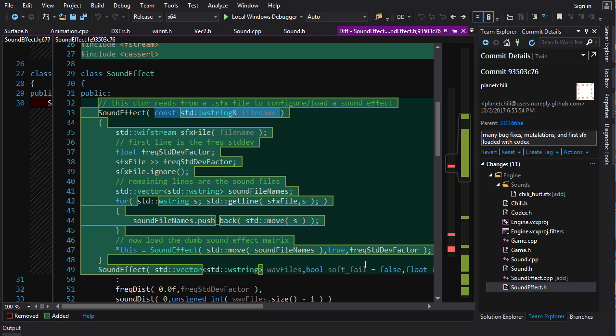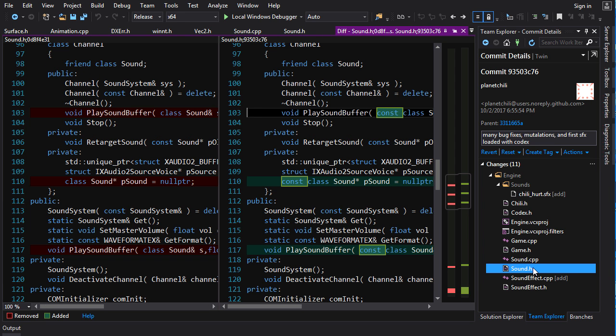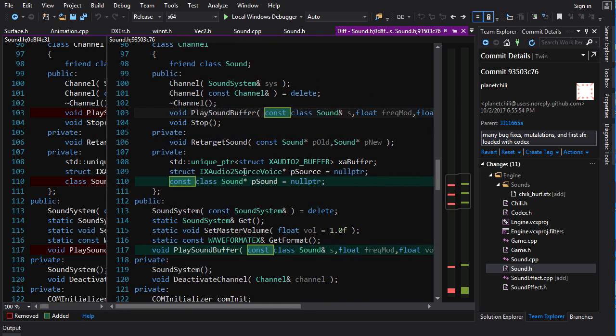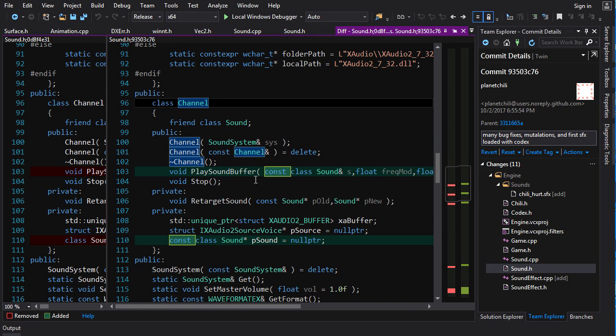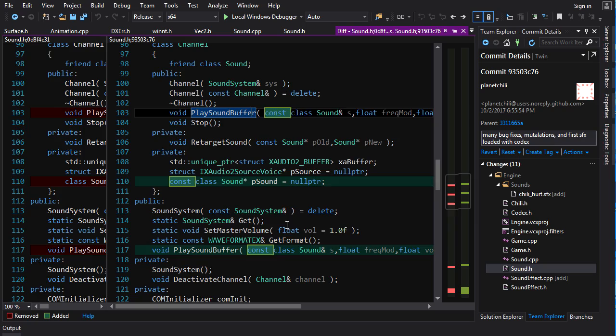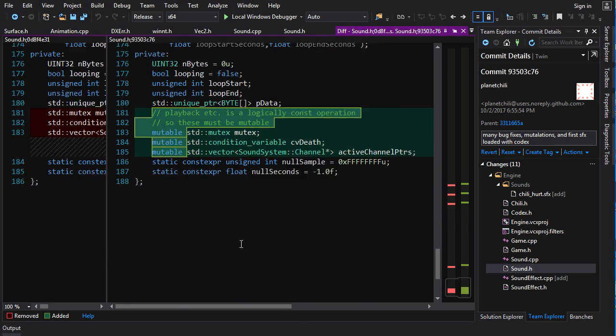Now, the other problem that I had was kind of a big one, and that is, like I said before, all the resources in our Codex have to be const. They're managed by a const pointer, because we don't want any one entity to be able to modify the resource for all the entities. And that's a problem because a lot of the functions that we call on our sounds weren't const. So I had to go in here and constify everything.